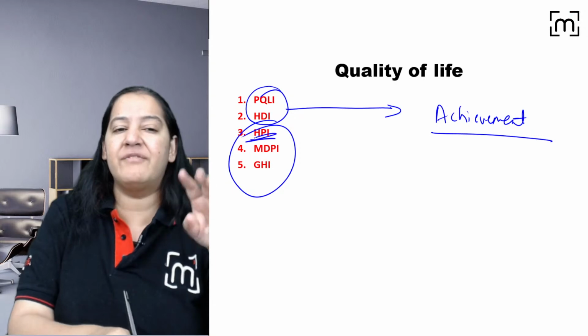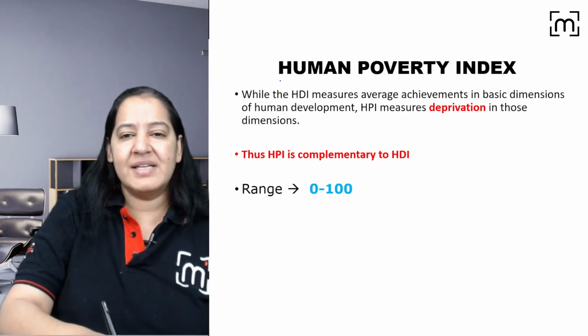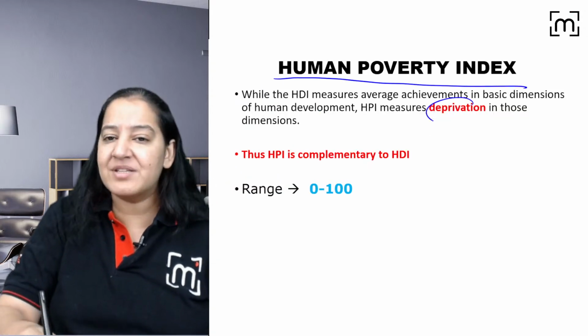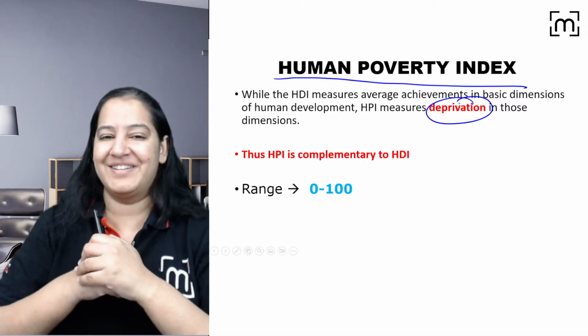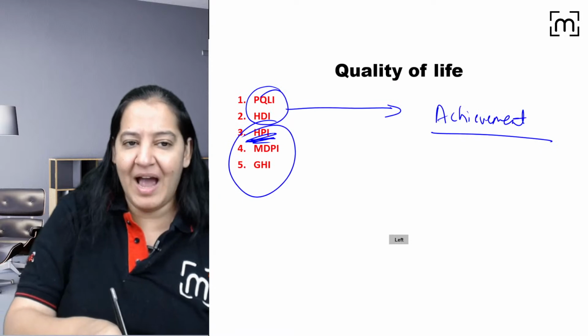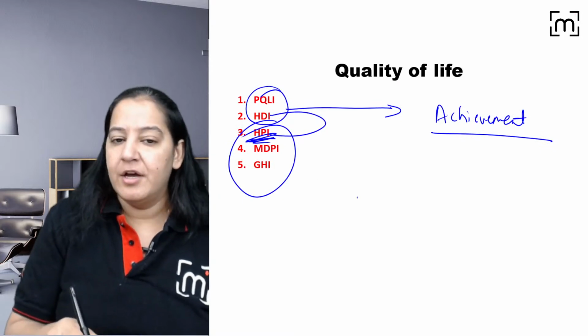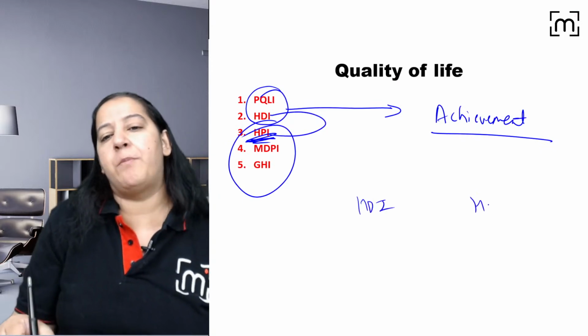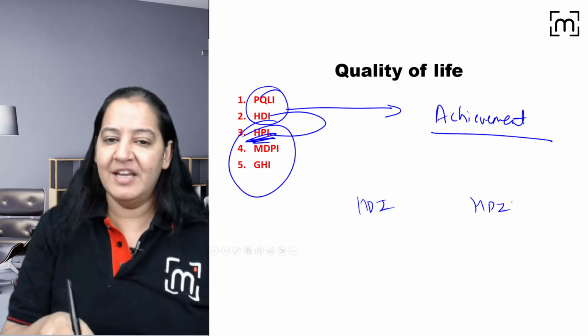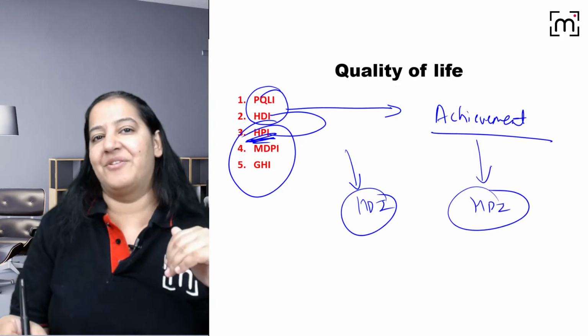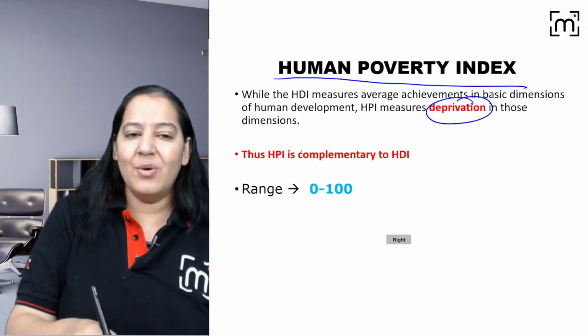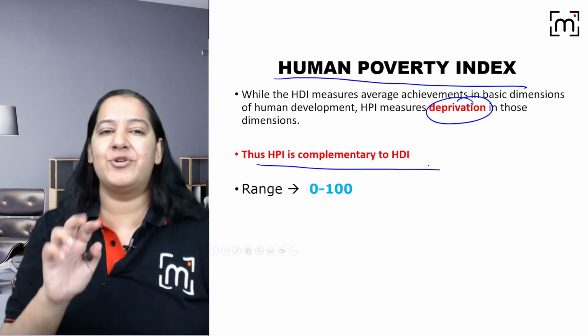Let me start with human poverty index. The next is human poverty index. It is measuring the deprivation of a country. The negative indicator, not the positive indicator, right? So can I say HPI is a complement of HDI? Human Development Index and Human Poverty Index. They are opposite. Here we see what is the development of that country, and here we see the poverty in that country. The opposite things, right? So HDI and HPI are complementary to each other.